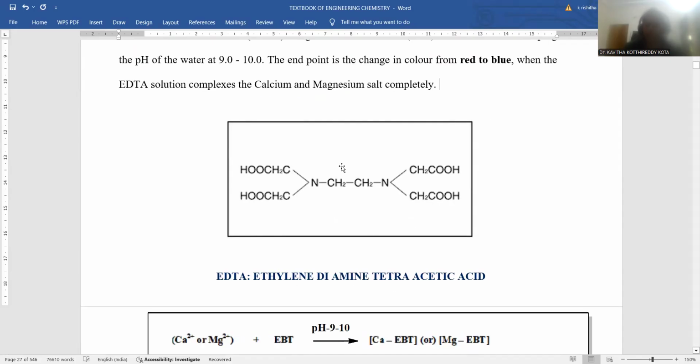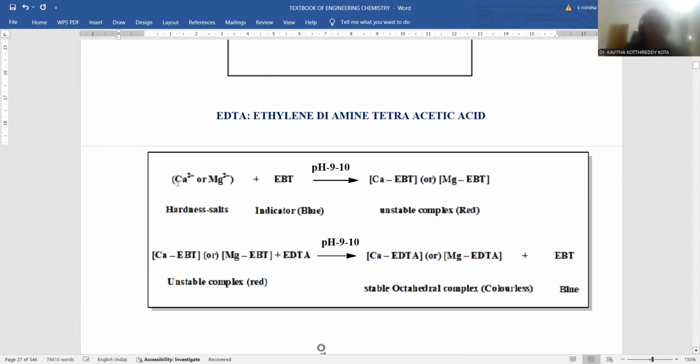Ethylene diamine tetraacetic acid is a hexadentate ligand. Six lone pairs of electrons are donated by it, so that there is octahedral complexation between calcium and EDTA, or magnesium and EDTA. Whenever calcium or magnesium salts are present in the hard water, they are initially treated with the indicator used in this titration process, Eriochrome Black T, whose color is blue. The indicator exists in blue color.